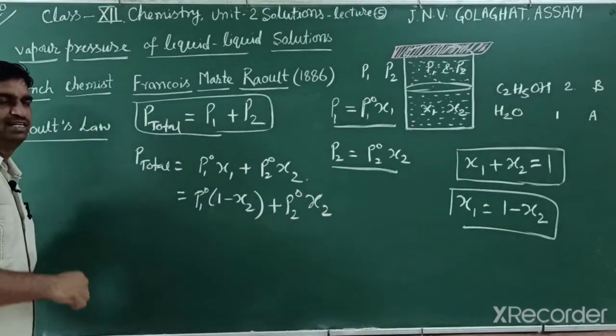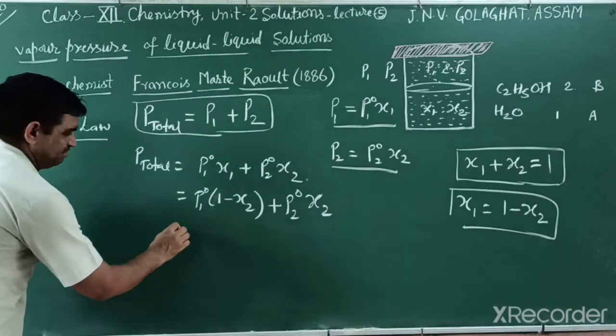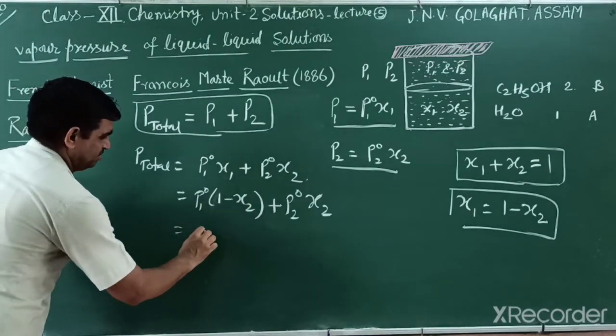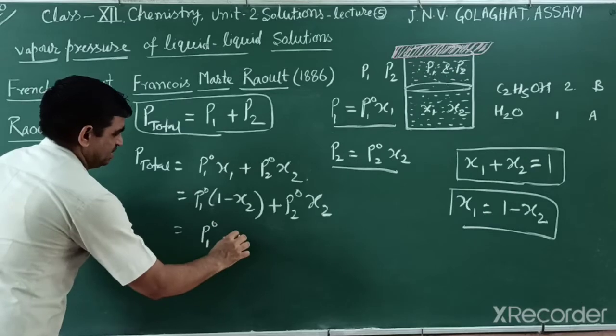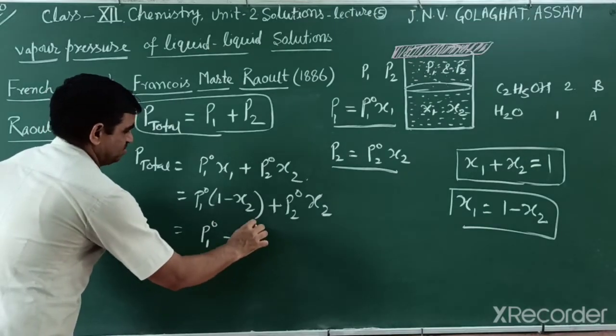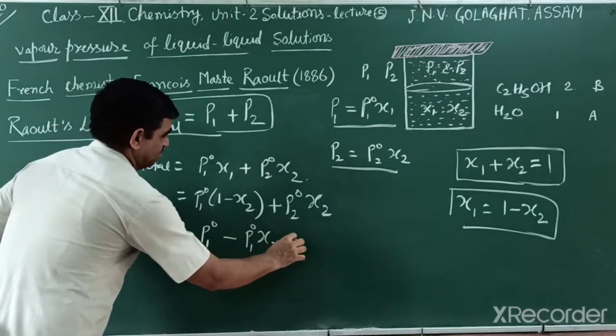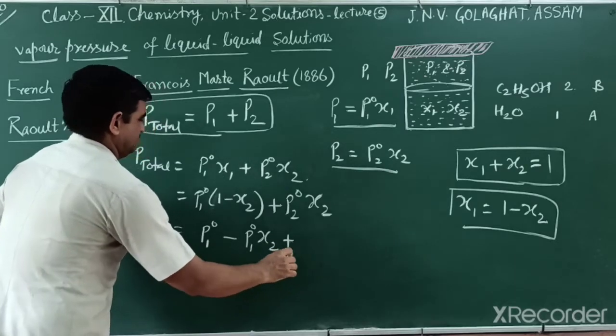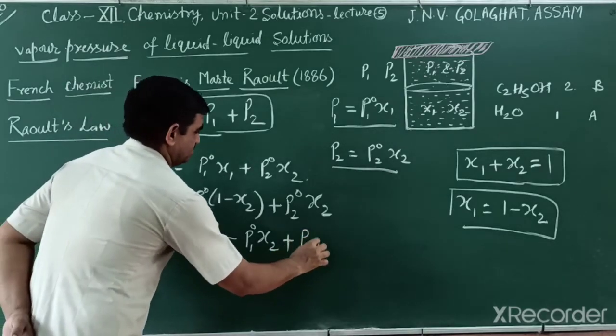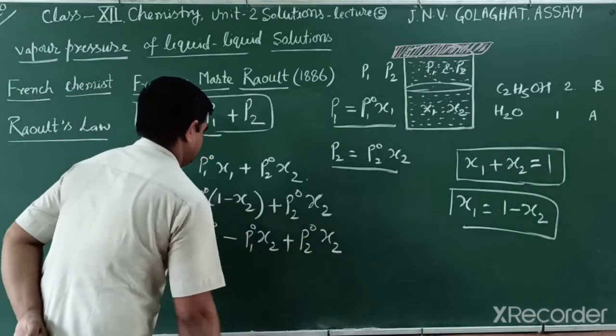If you solve further, what can you observe? We multiply this one, so P01 minus P01 and the mole fraction of the second component, and so on.